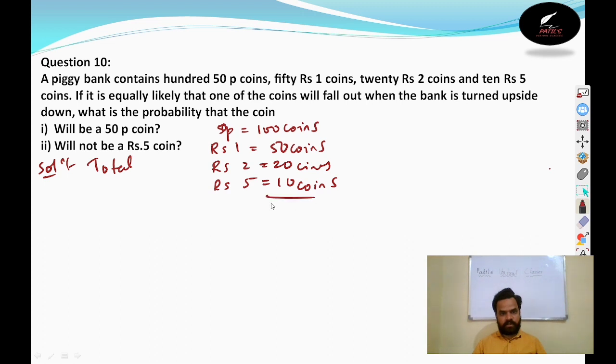Now you can write the total. How many? 180 coins are there in total.